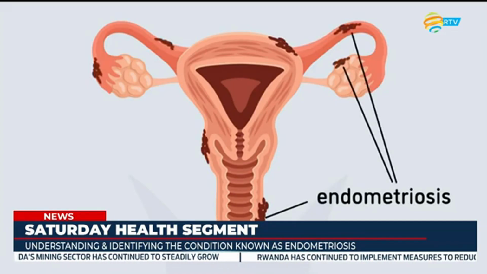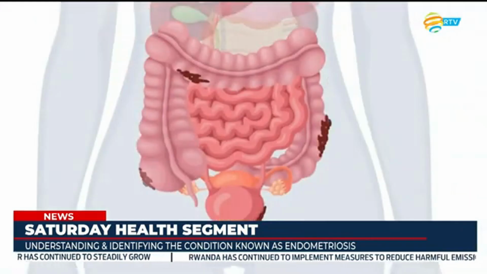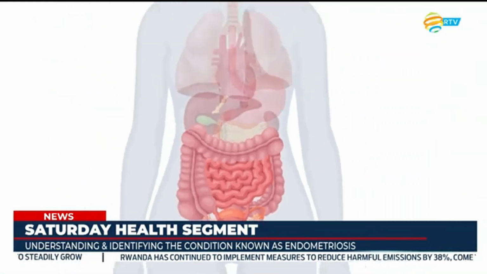The disease is somewhat curable, and the treatment will depend on its severity. There are many therapeutic options, starting with medical options. That means we use medication to try to control the symptoms the patient has, especially pain medication. This is a disease which is influenced by hormones, so there is a hormonal treatment aimed at suppressing the hormones that make those endometrial cells grow. There are different types of hormones that can be used, and the definitive treatment of endometriosis is surgery.